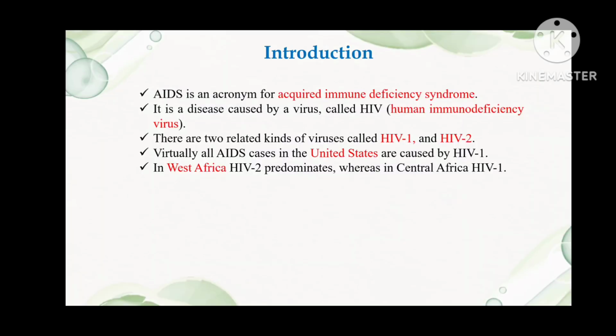The introduction of HIV. AIDS is an acronym for acquired immune deficiency syndrome. It is a disease caused by a virus called HIV, human immunodeficiency virus. There are two related kinds of viruses called HIV-1 and HIV-2. Virtually all AIDS cases in the United States are caused by HIV-1. In West Africa, HIV-2 predominates, whereas in Central Africa, HIV-1 predominates.